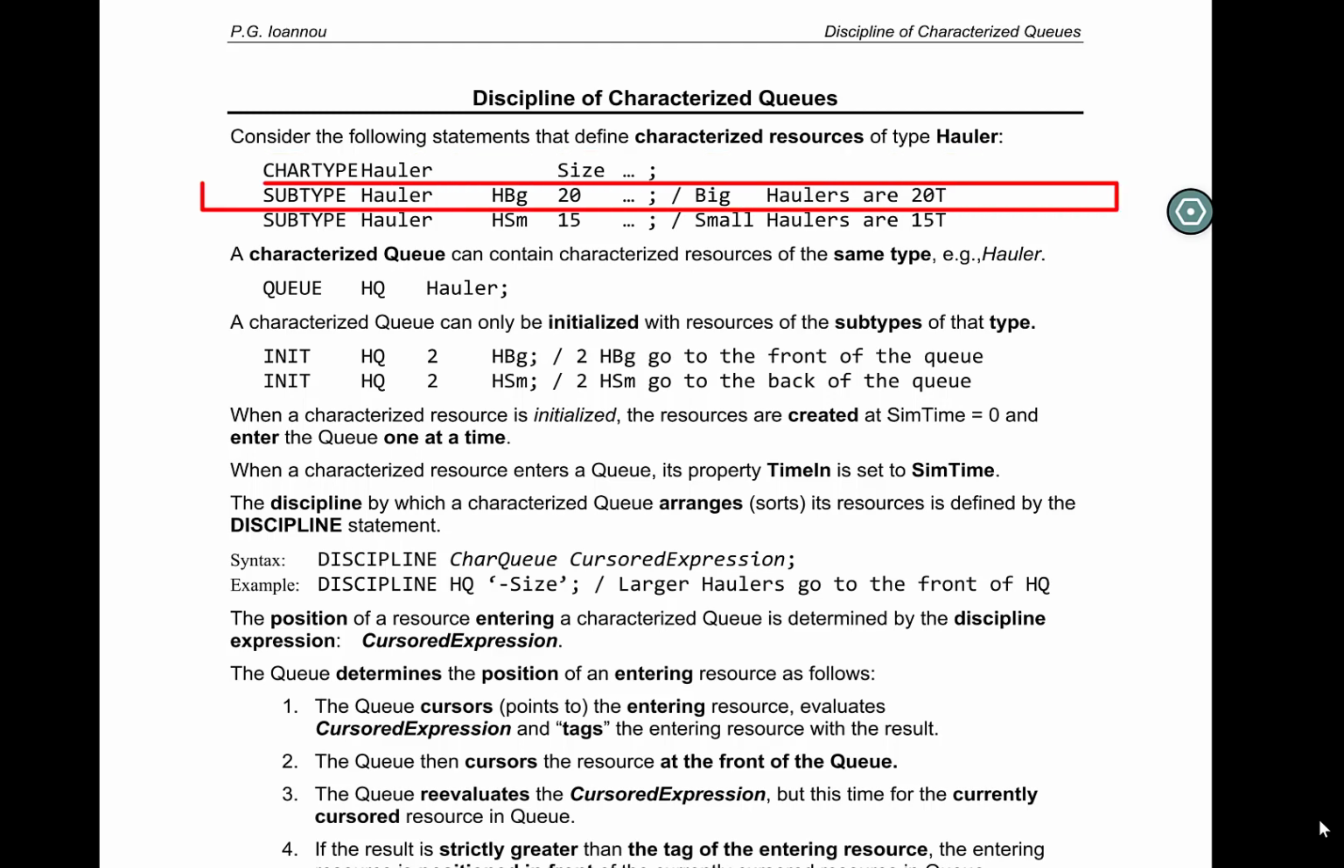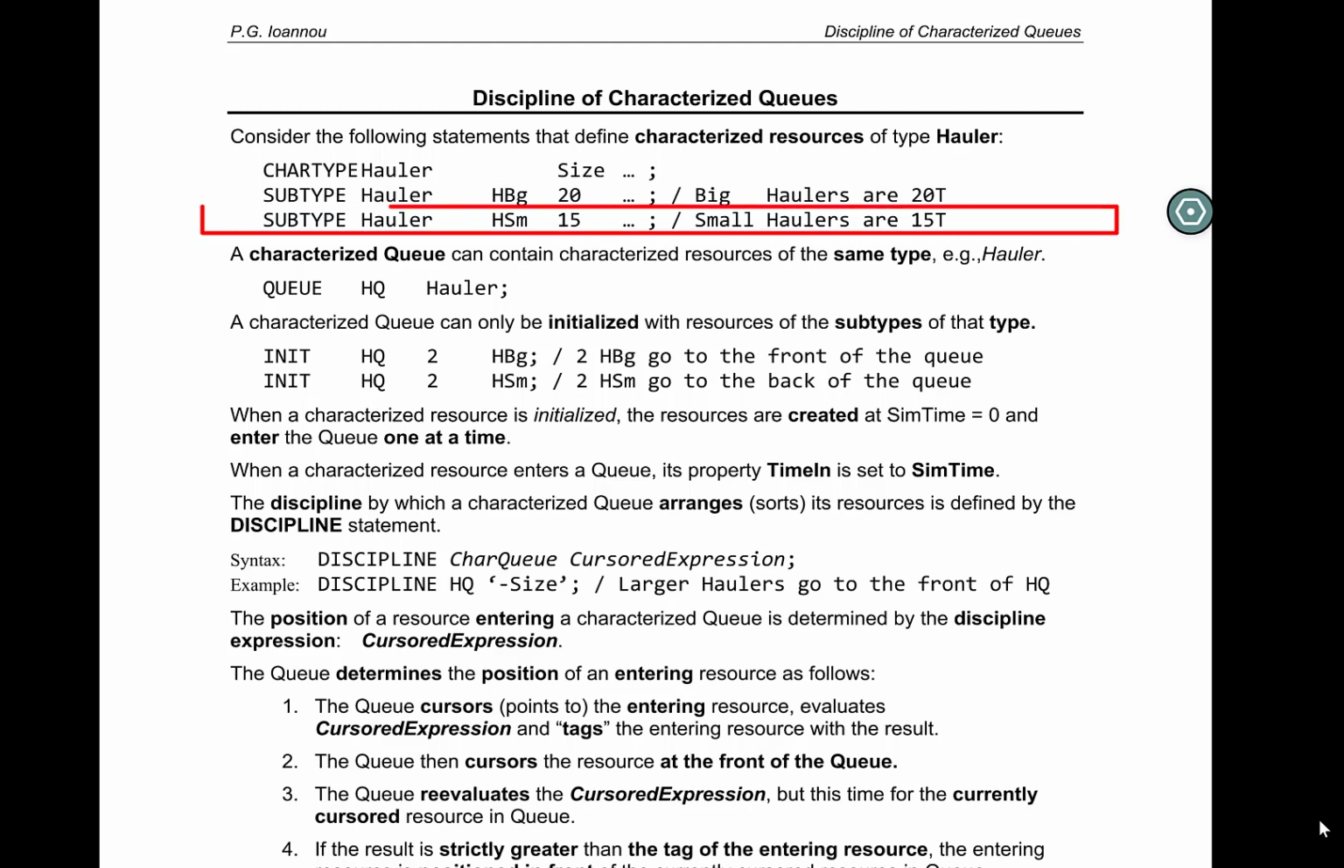The second statement defines a subtype of the characterized type hauler, which has the name HBG, which stands for big hauler. The size of a big hauler is 20 tons. The third statement defines the subtype small hauler, which has the size of 15 tons.